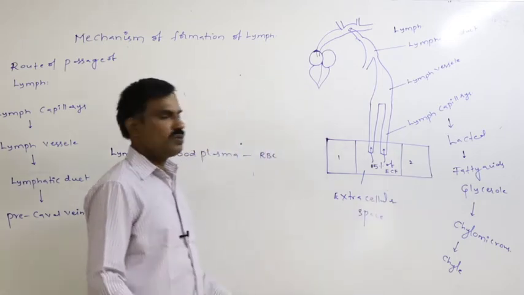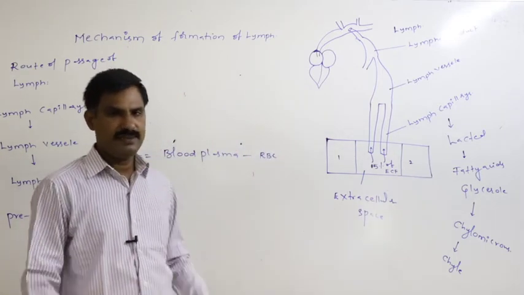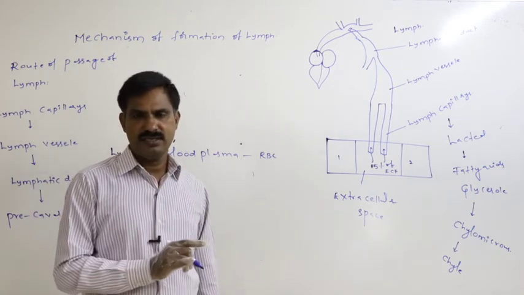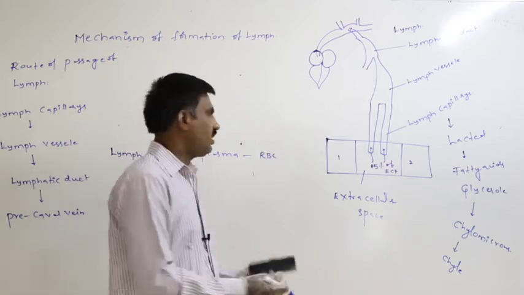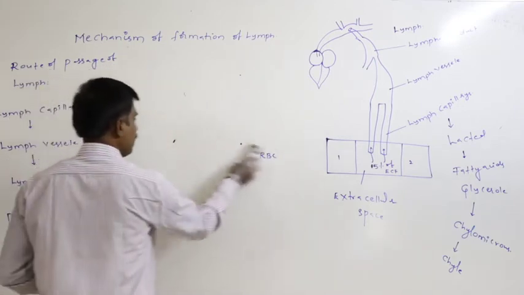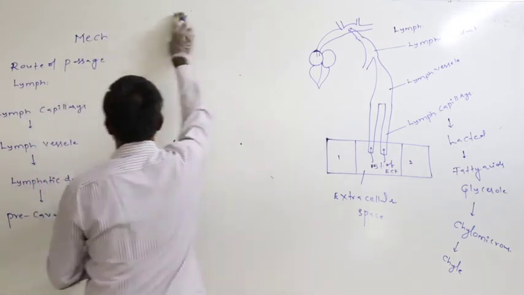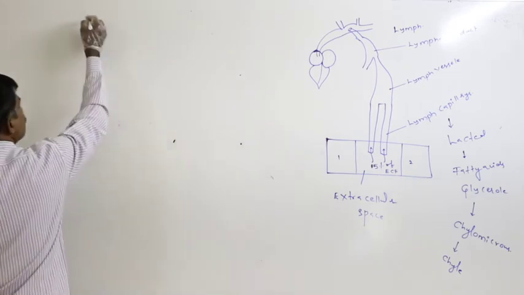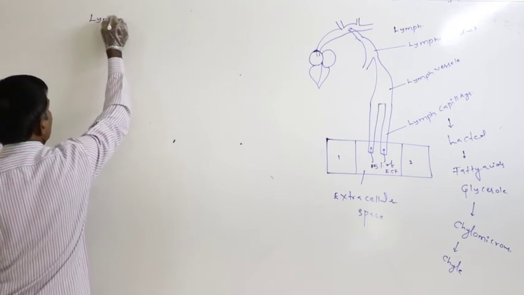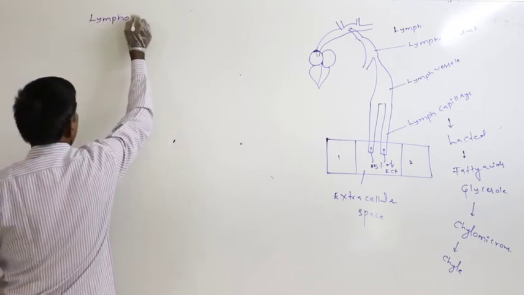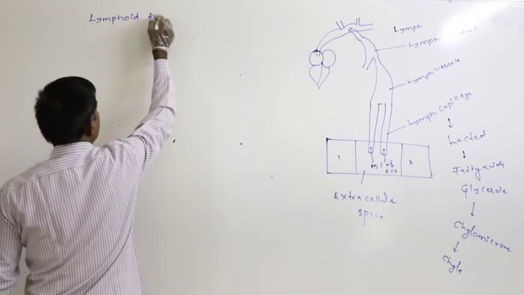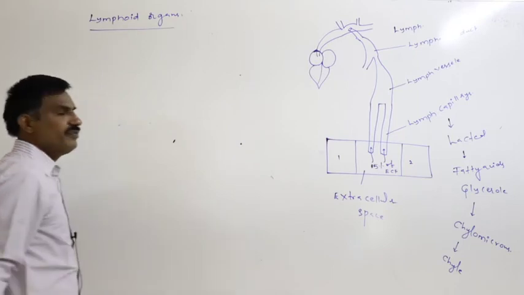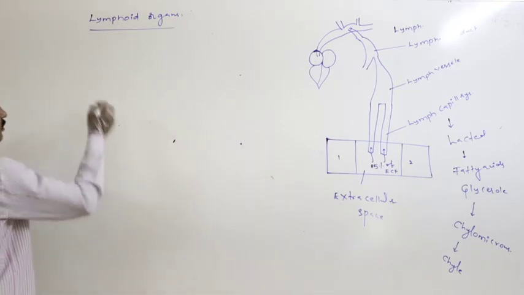Then in association with this lymphatic system, what are the organs which are present? What are the lymphatic organs, means lymphoid organs, which are associated to the lymphatic system of the person?